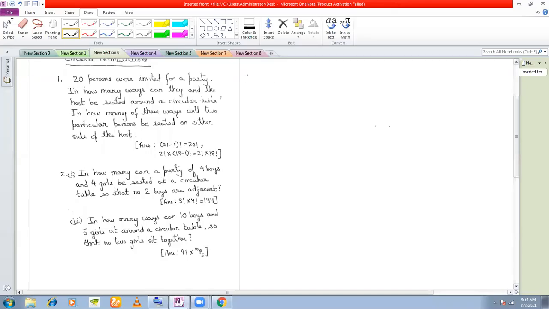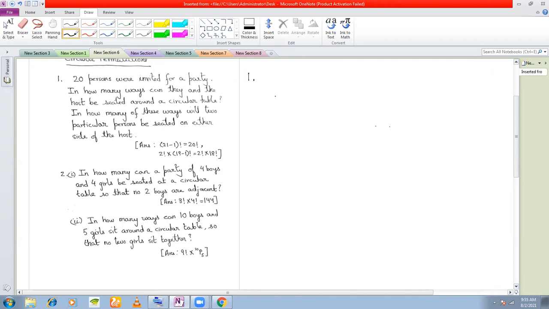First question is 20 persons were invited for a party. In how many ways can they and the host be seated around a circular table? So this is the first part of the question. In how many ways can they be seated? Second part says, in how many of these ways will two particular persons be seated on either side of the host? Okay, let's answer the first question.